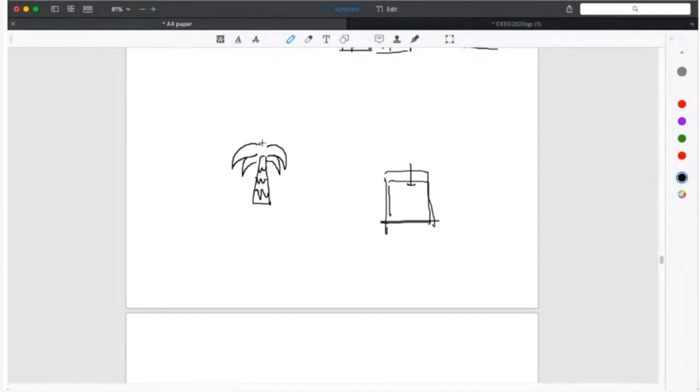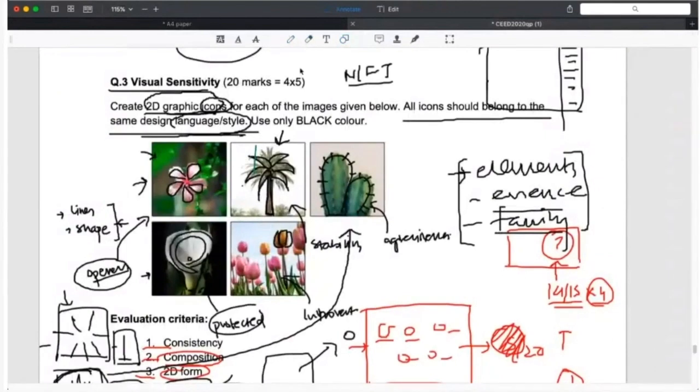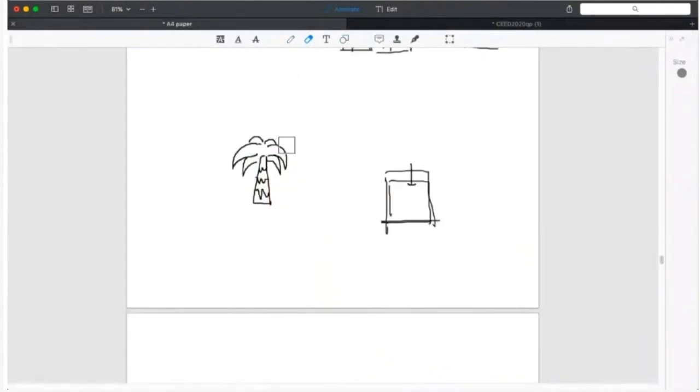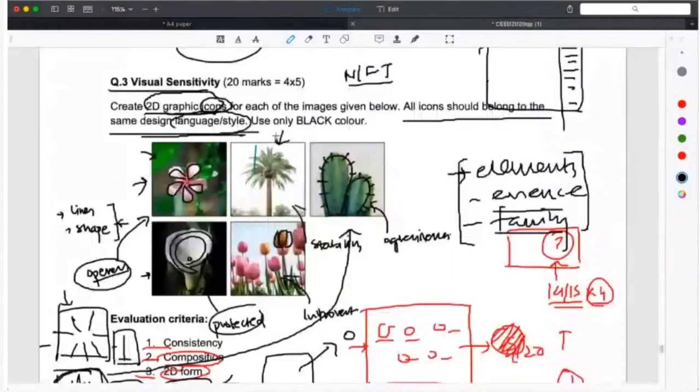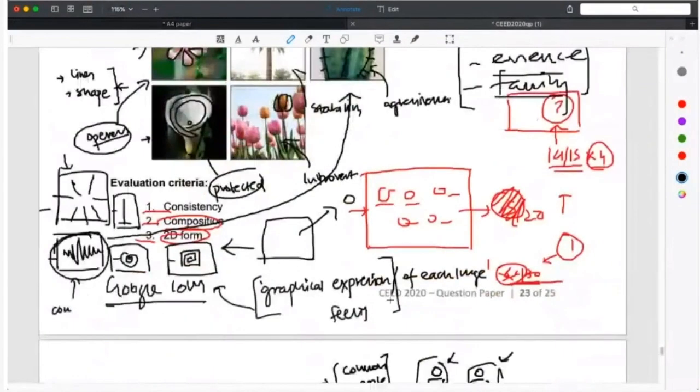Now this is the icon that I made, and this is the image that was presented. I got it. Okay. So I'm able to recognize it. Of course, I've added a few elements that were mine, lines and shapes, but associated with this, anyone should be able to recognize this as a coconut. Okay, so understand the difference between icons and graphical expressions of feelings.